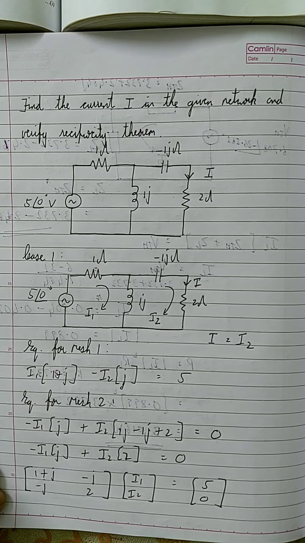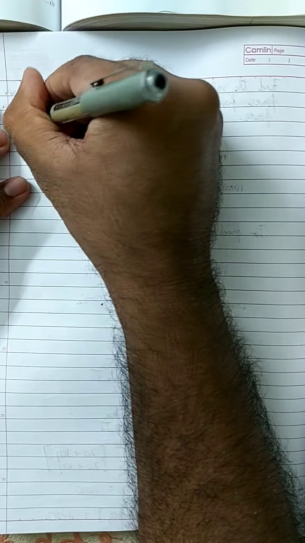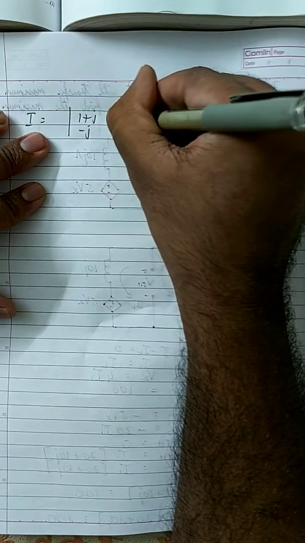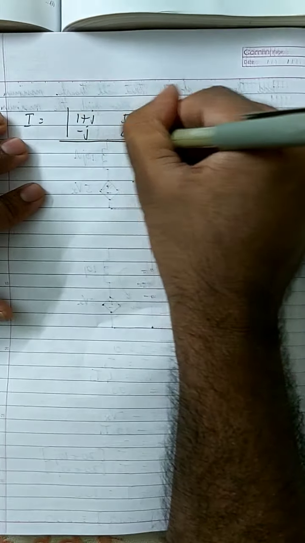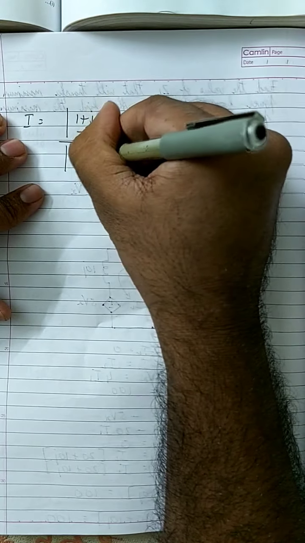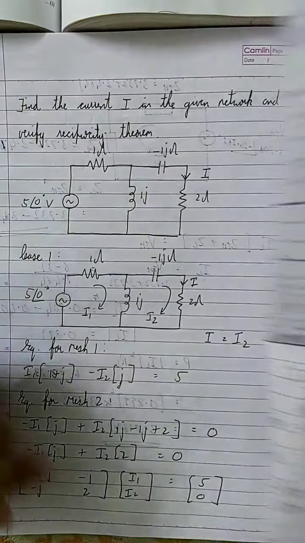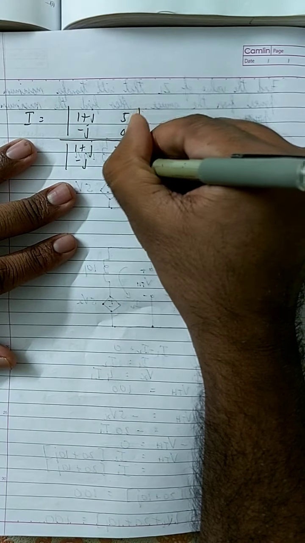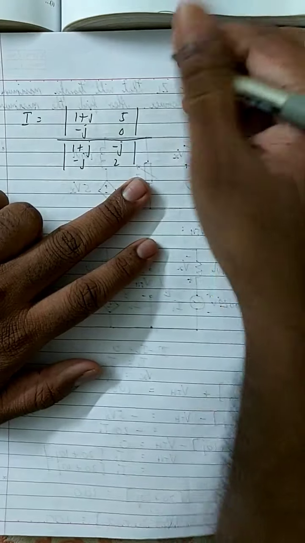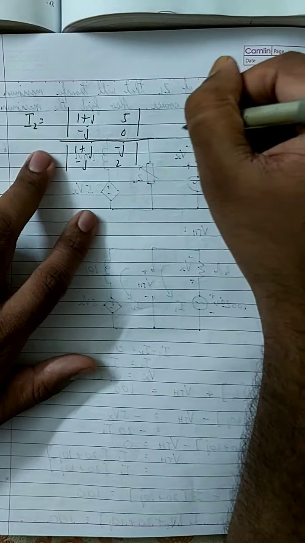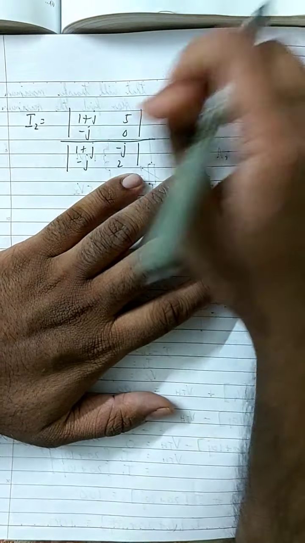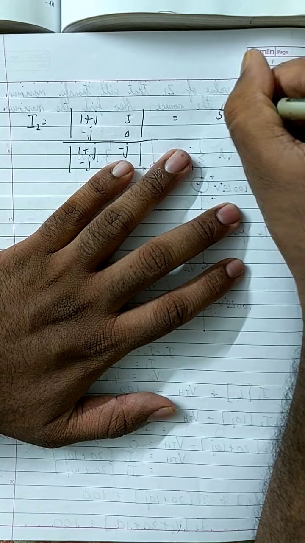So I2 is equal to the determinant of 1 plus j, minus j, 5, 0, divided by the determinant of the coefficient matrix, that is 1 plus j, minus j, minus j, 2. This is the equation for I2 or I. So minus or minus becomes plus, so the numerator becomes 5j.